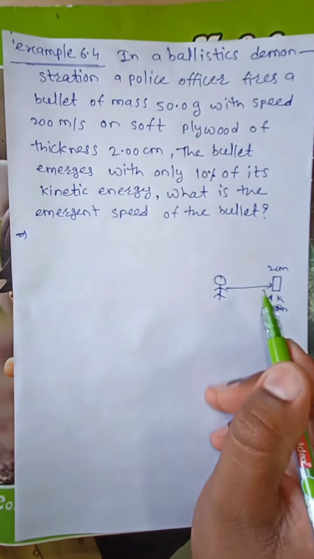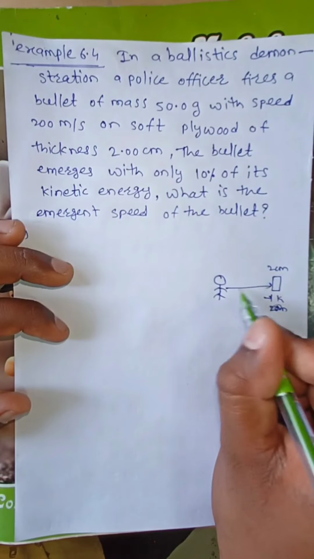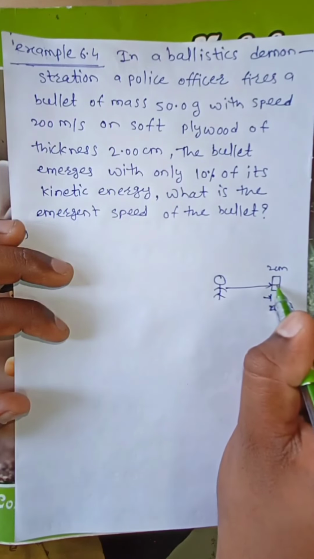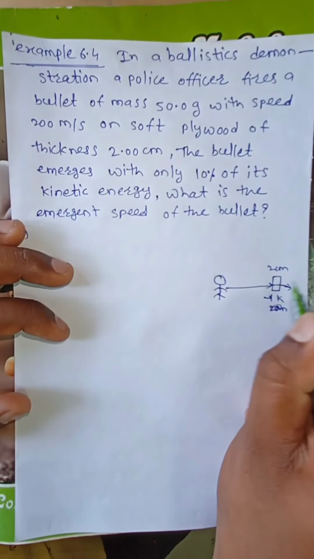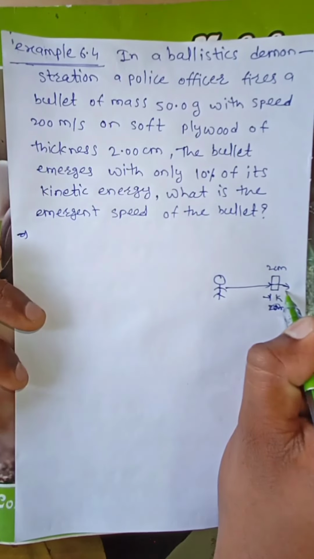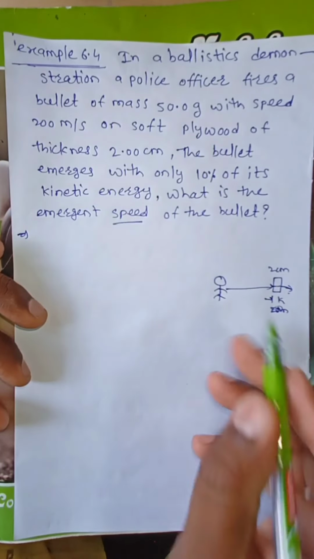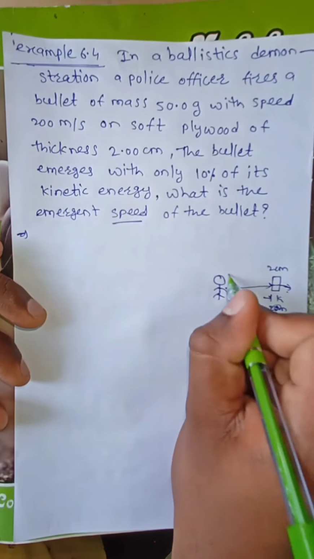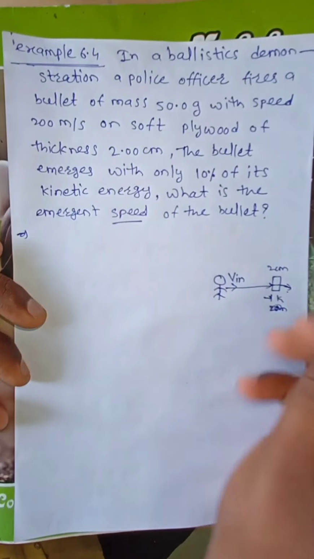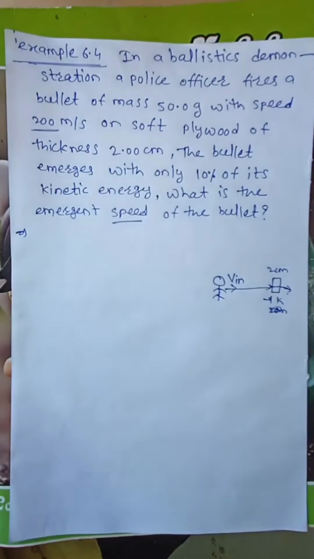When the policeman fires a bullet on a plywood, after firing, the bullet emerges through this plywood and goes outside. When it goes outside also, it is having some velocity. We have to find out that velocity. Means what is the emergent speed or emergent velocity of the bullet? Here a policeman fires a bullet. In that case, the bullet has some velocity. That velocity we call the initial velocity, and that initial velocity is 200 meter per second.